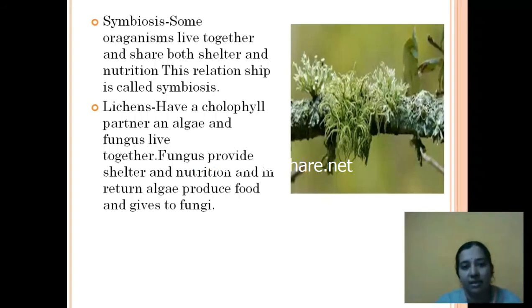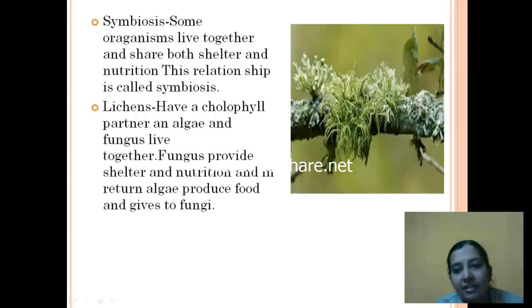They exchange. That's the reason this relationship is called symbiosis. What is it called? Symbiosis. Now, lichens are the best example. They have a chlorophyll partner. That means lichen is made up of an alga and a fungus. So they live together. The fungus provides shelter and nutrition for the alga, and in return, the alga produces food and gives it to the fungus. This is called lichen.